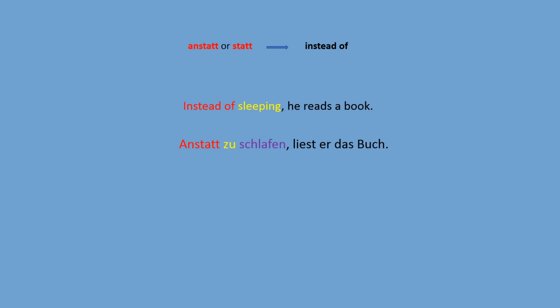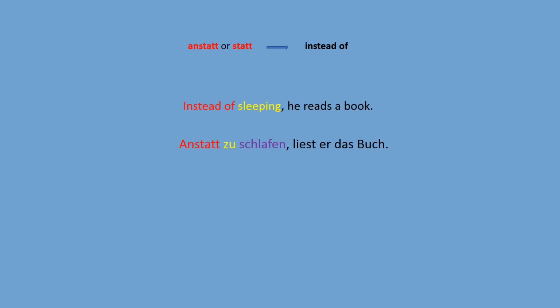Another word we can use in German is the word anstatt or just statt. So spelling may differ, but the meaning is the same. The meaning is instead of doing something. How do we say it in English? Instead of sleeping, he reads a book. Look, now what we did, we started our sentence with the infinitive phrase instead of sleeping. In German, we can do the same. Anstatt zu schlafen, liest er das Buch.